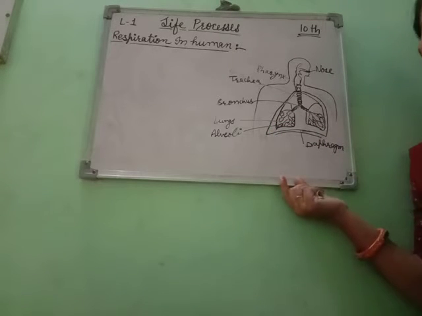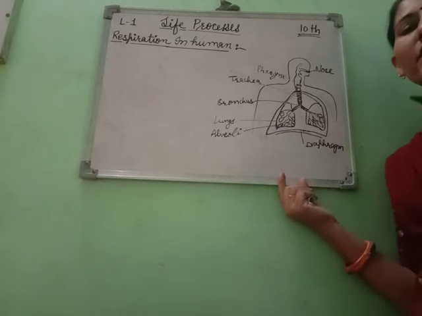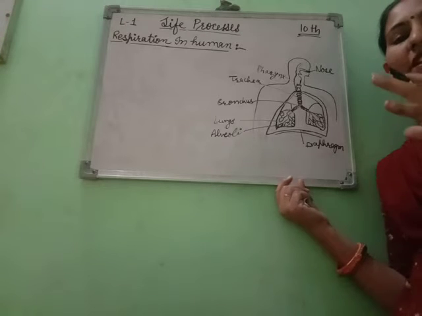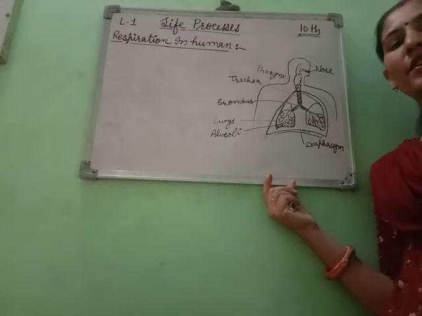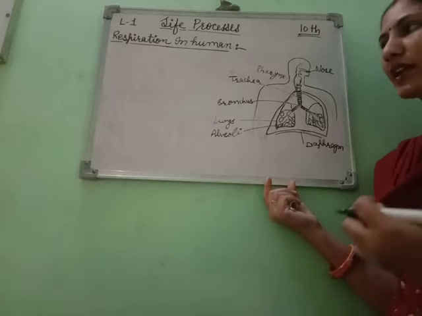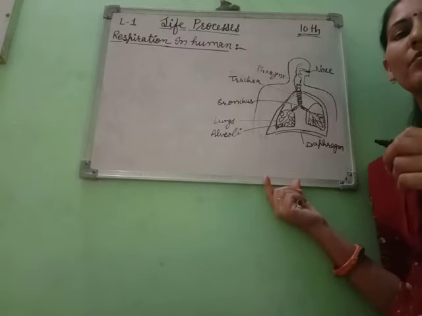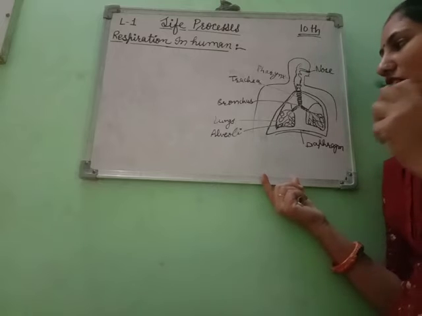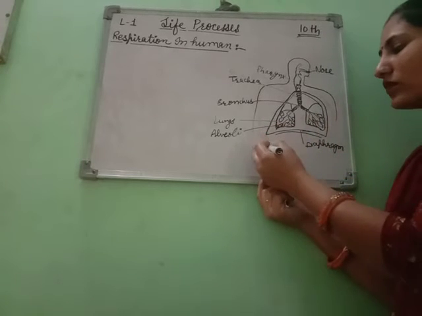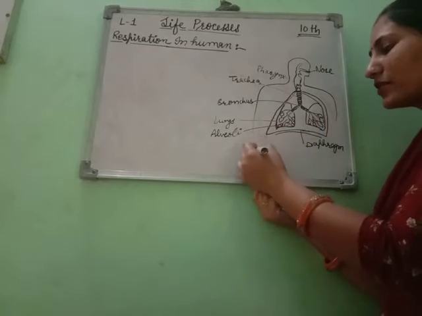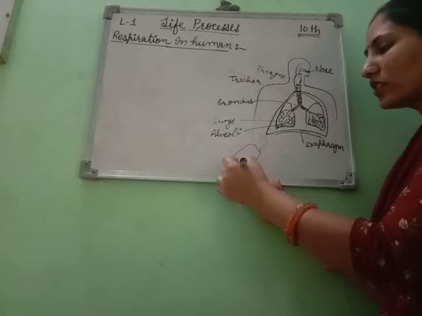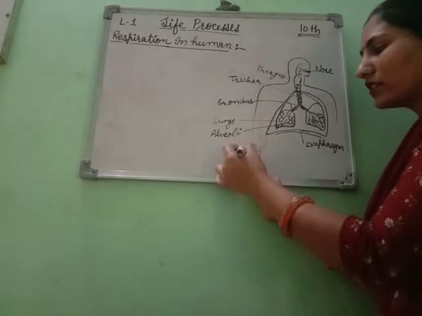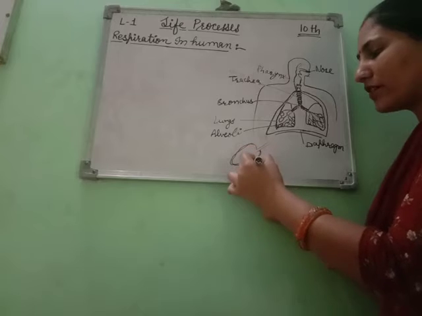Here oxygen-rich air is absorbed, and the hemoglobin present in blood binds the oxygen. These balloon-like alveoli are surrounded by blood vessels.